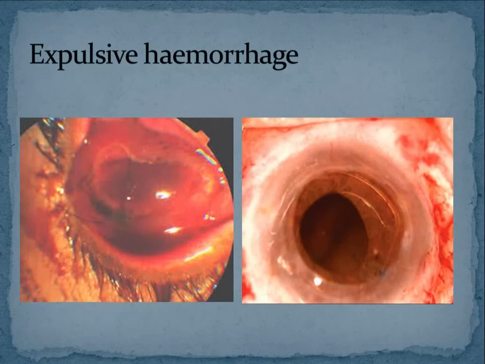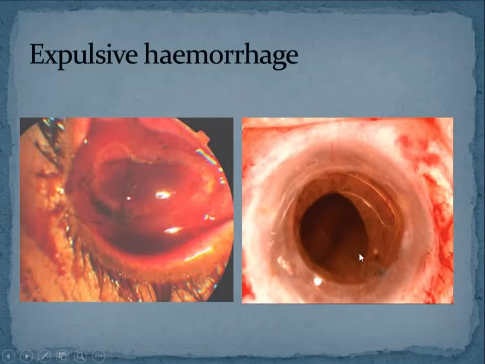Apart from all these complications, which are quite common and can occur during your surgery if you are not very careful, there is one more complication which is the most dreaded intraoperative complication for a surgeon, and that is expulsive hemorrhage. What is expulsive hemorrhage? Whenever you are operating on a patient who is hypertensive or whose intraocular pressure is very high, the moment you give an incision, all the contents of the globe will come out slowly.